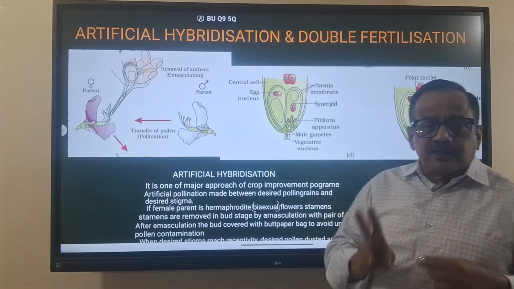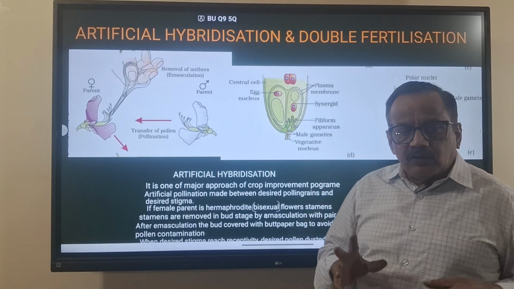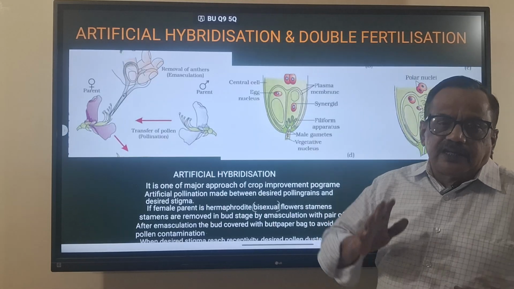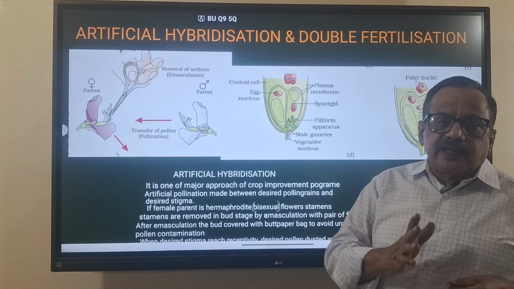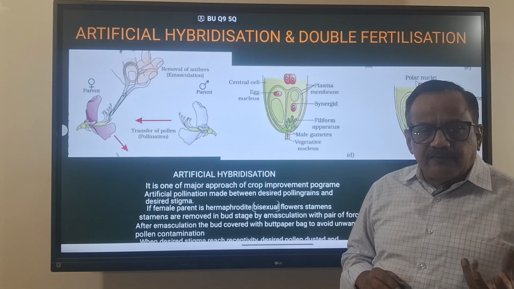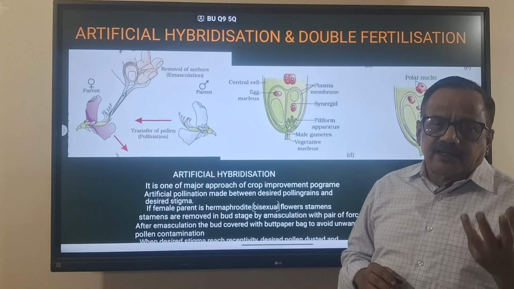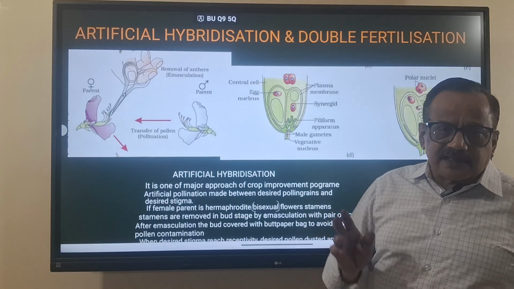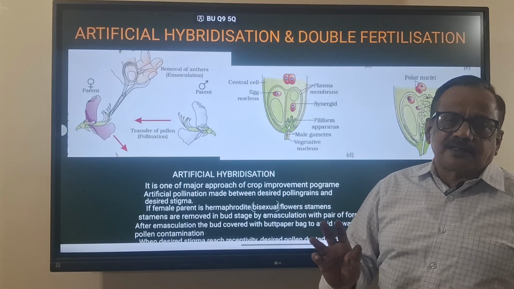The two varieties have some good characters, and they will select them. For example, one variety plant has high disease resistance and drought resistance. The second has high yield but less disease resistance and less drought resistance.